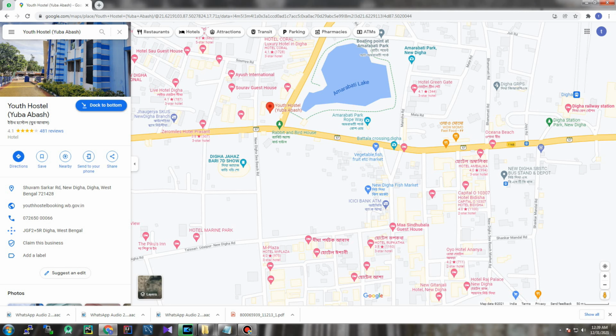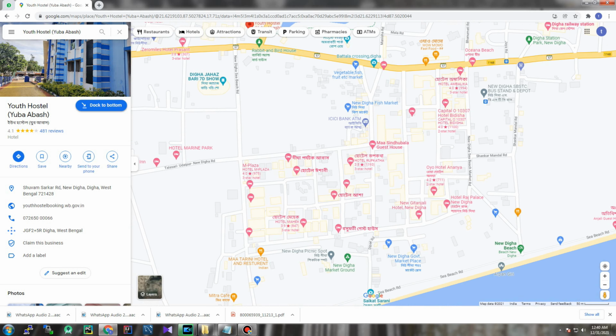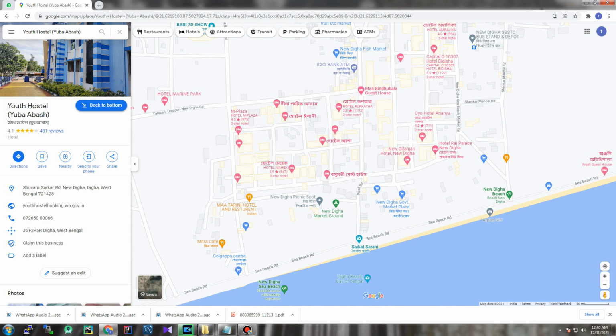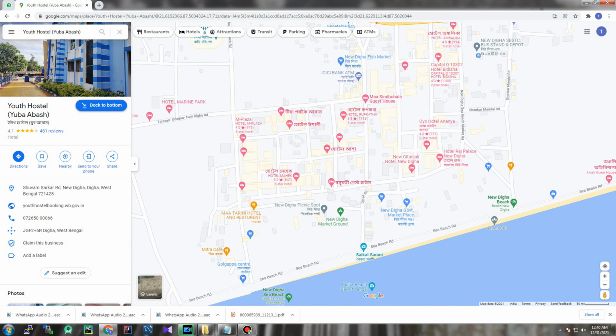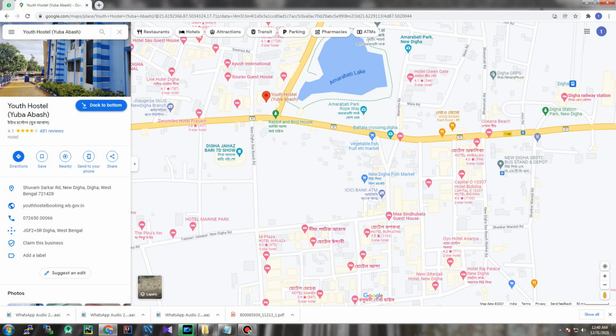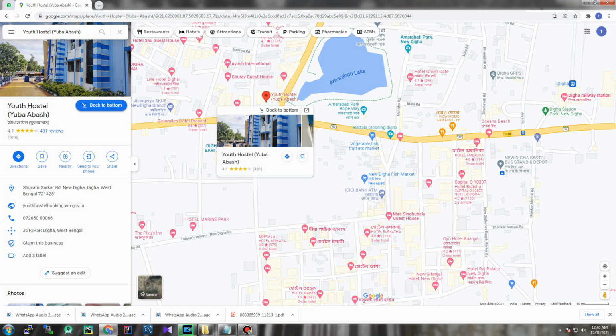The location of the youth hostel in New Digha is very good. It's located in one of the most prime locations in New Digha. As you can see, the famous Amaravati lake is very near to the youth hostel, and the New Digha sea beach is just a walking distance from this hotel. Here is the New Digha sea beach, and it is just a walking distance from the youth hostel. Just take the New Digha sea beach road, which is just opposite the youth hostel.